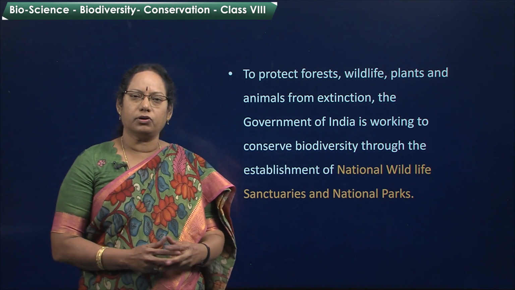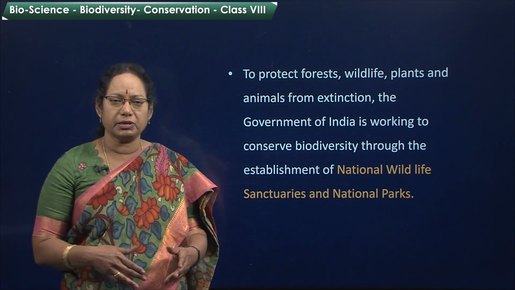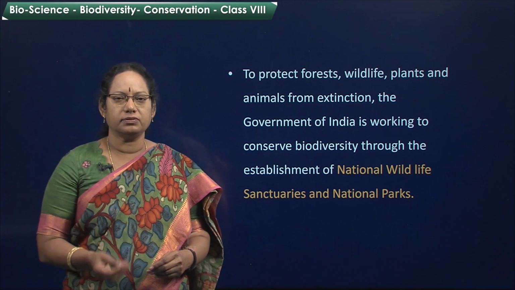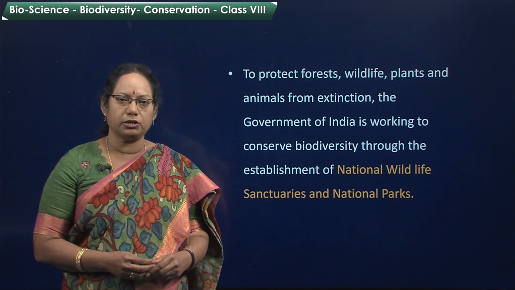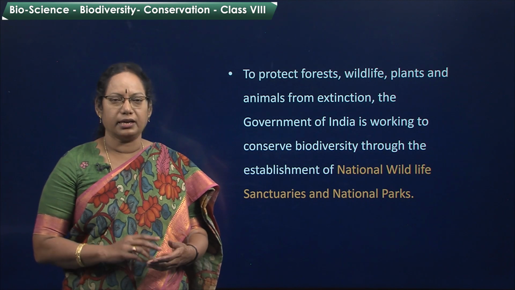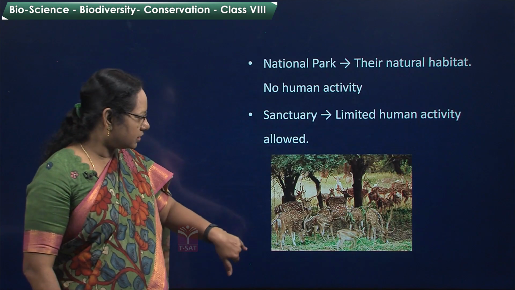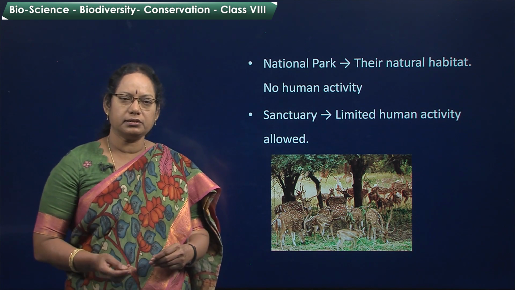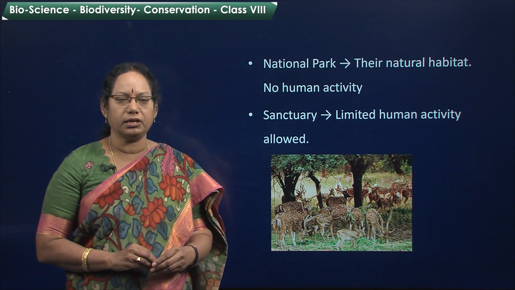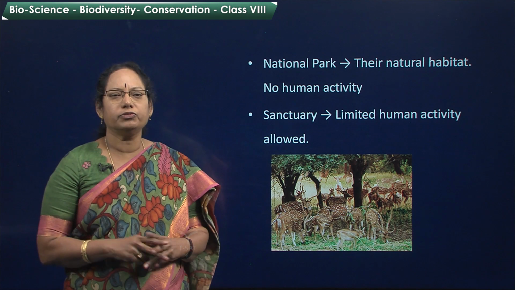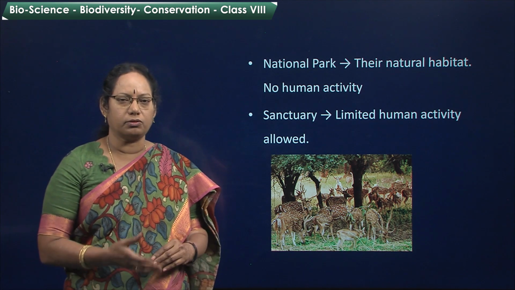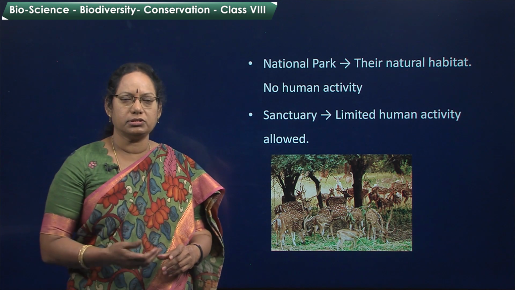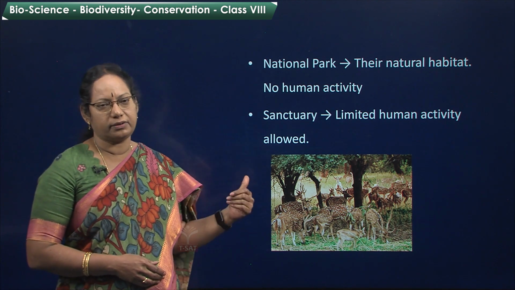Now, to protect forest, wildlife, plants and animals from extinction, the government of India is working to conserve this biodiversity through the establishment of national wildlife sanctuaries and national parks. Now, what is national park and national sanctuary? National park means in their original habitat only they are protected, with no human activity, no human is allowed there. And in sanctuary, that is also natural habitat, we will protect those animals, but limited human activity is allowed there.